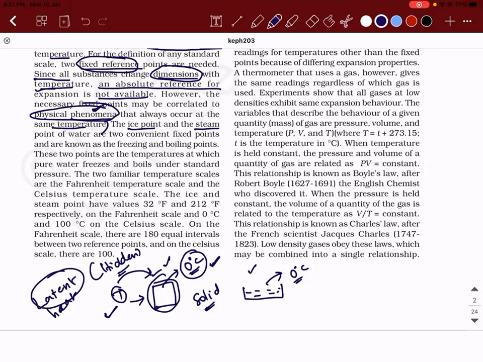About this, we will learn in calorimetry. Are you able to understand why the melting point of ice is taken? That is the reason why they use the ice point. The same thing will happen for the steam point as well. Steam point means the boiling point.